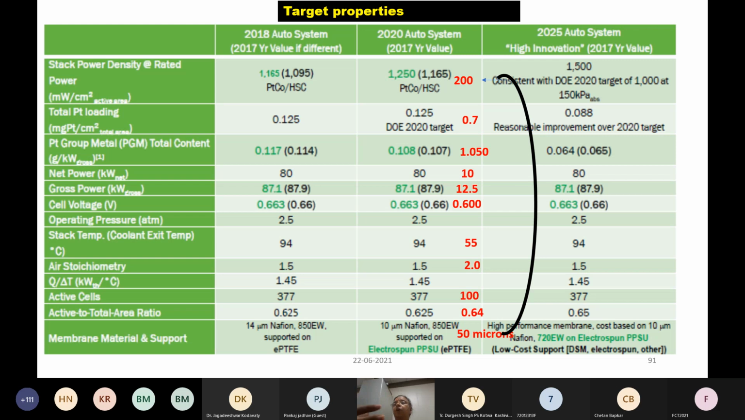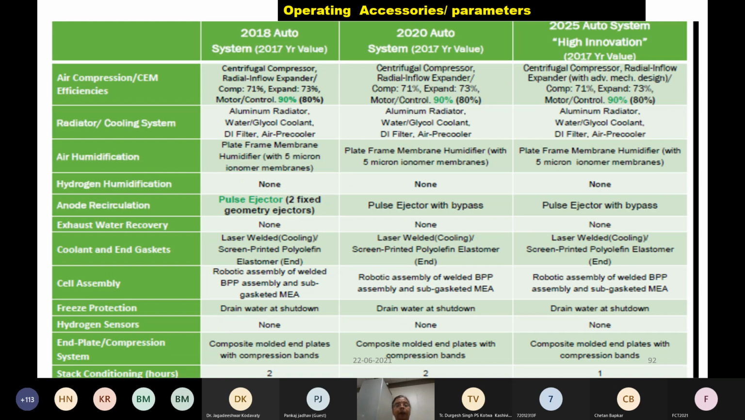This particular figure is for an 80 kilowatt PEM stack, where they have said that the target for 2020 is about 0.125 milligram of platinum per centimeter square, and you should operate the stack at 94. Although we have not yet reached that kind of temperature, this gives you a guideline as to where you should be headed for our target stack performance. And it also gives you the operating accessories or parameters that we need to find actually.